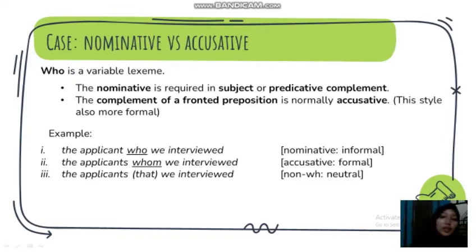The nominative is required in subject or predicative complement, and then the complement of a fronted preposition is normally accusative. This style is also more formal. And here is the example. We have nominative for informal style, like the applicant who we interviewed, and then we have accusative for formal style, like the applicants whom we interviewed, and the last we have non-WH neutral, like the applicants that we interviewed.